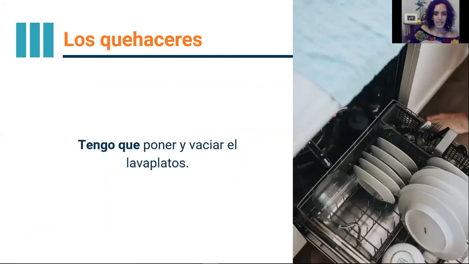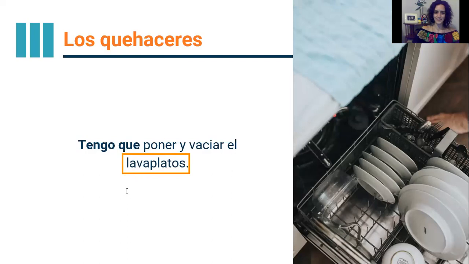Okay, tengo que poner y vaciar el lavaplatos. What's happening here? If we look at this image, ¿qué es eso? So if you look at this word here, nuevo vocabulario, ¿verdad? New vocab. Lavaplatos is actually a combination of two words, right?